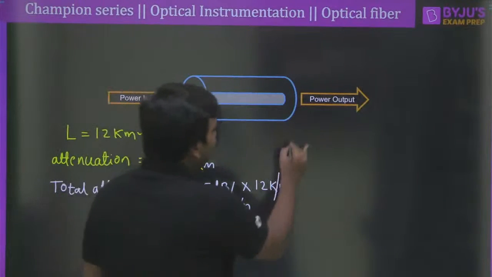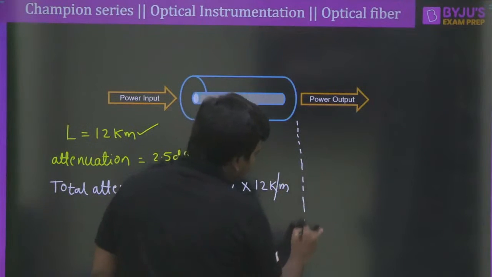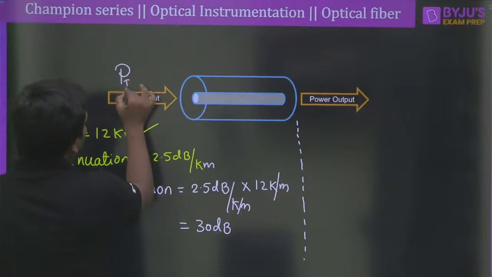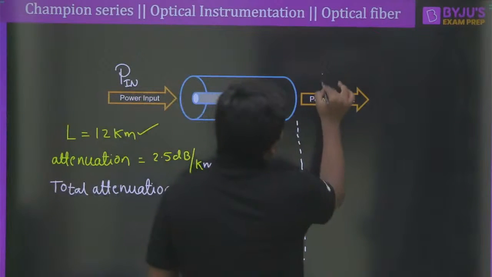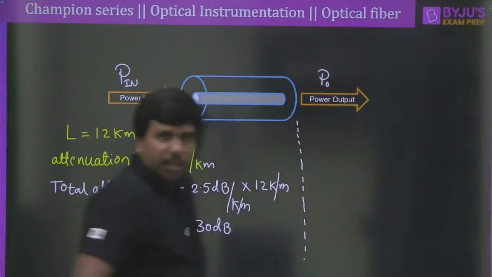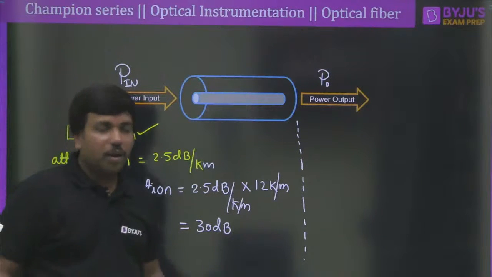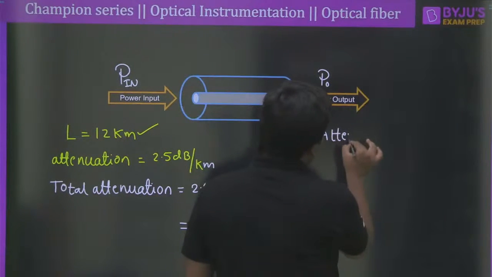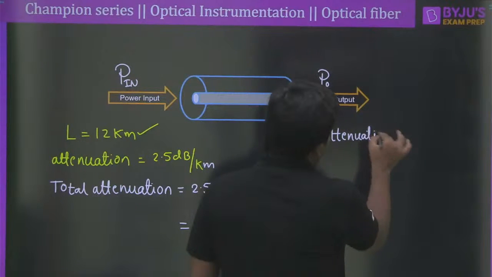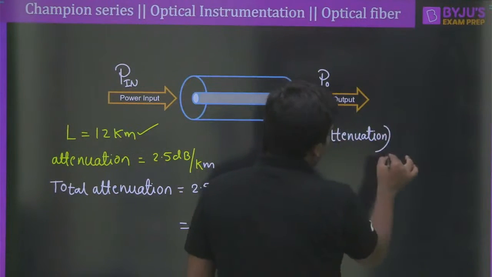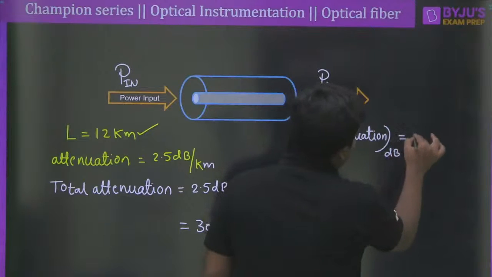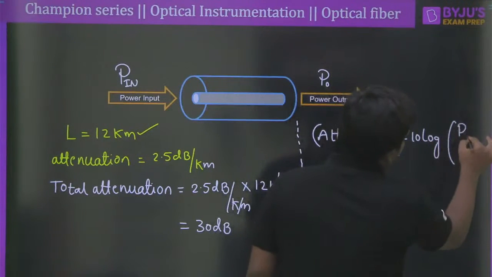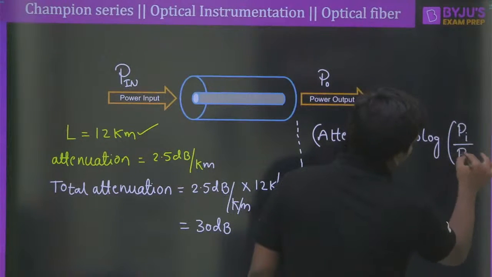But how do we write the relation between the output power and input power? So usually if I say this is the input power, P in, and let me say this is the output power, P out. Clear? What is the attenuation formula? Attenuation in dB can be written as 10 log the input power divided by the output power.